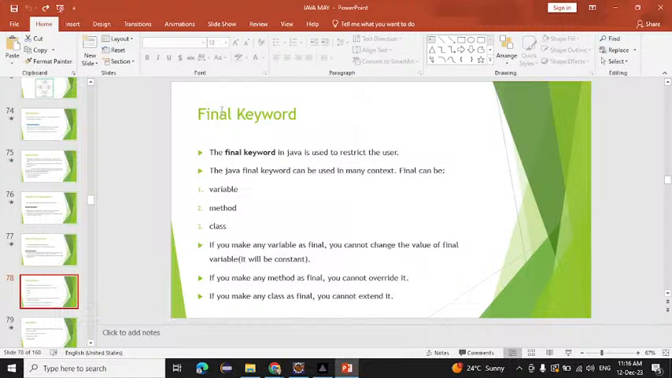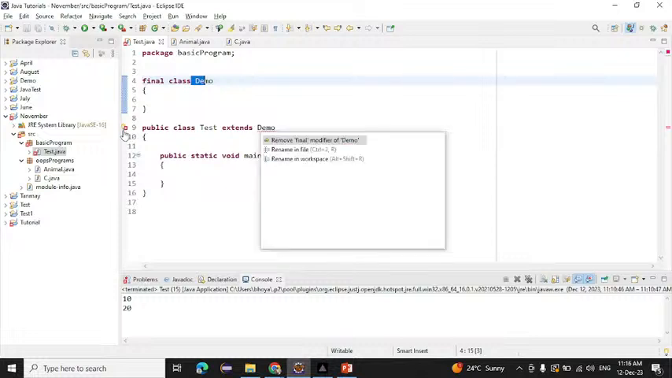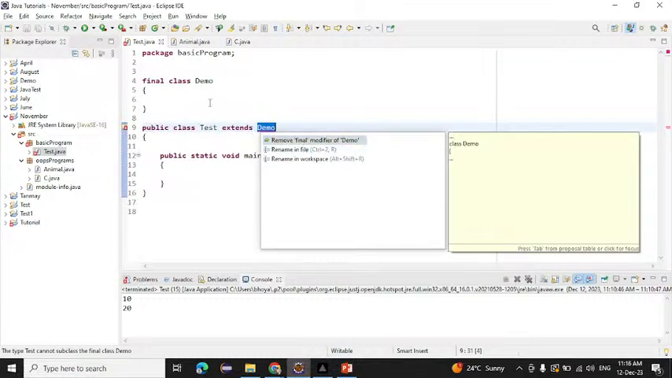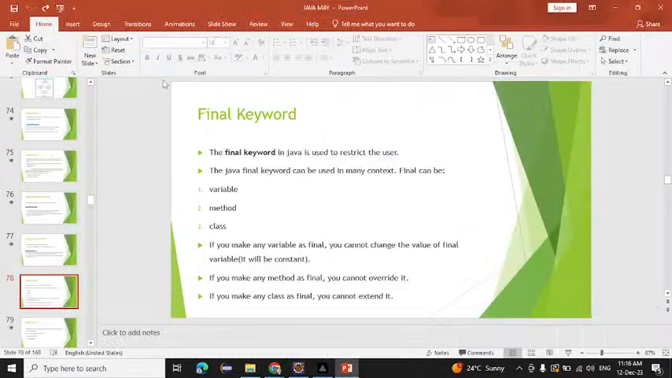If we use the final keyword with the class, we cannot inherit or extend that class. See, if you write final with this class demo, it will give you an error: remove the final modifier from demo. If I remove this, you can easily inherit it. Final keyword is used to restrict the user, and we can use it with three things: variable, method, and class. Today we learned what polymorphism is and what the final keyword is.